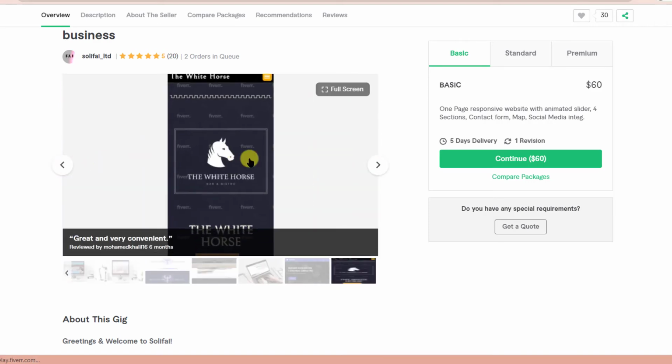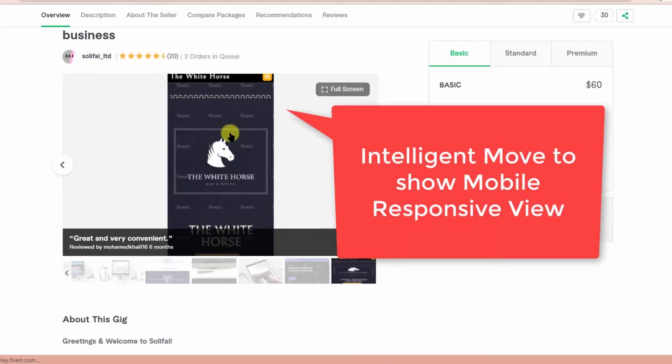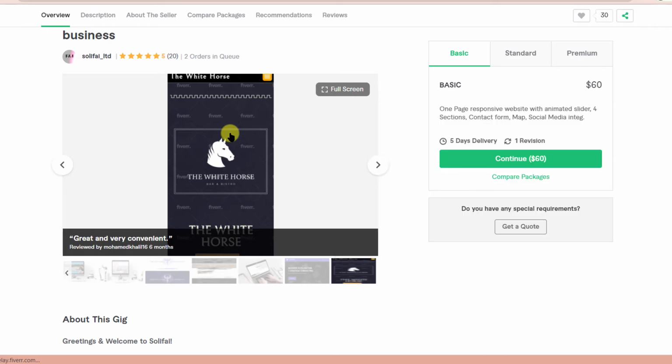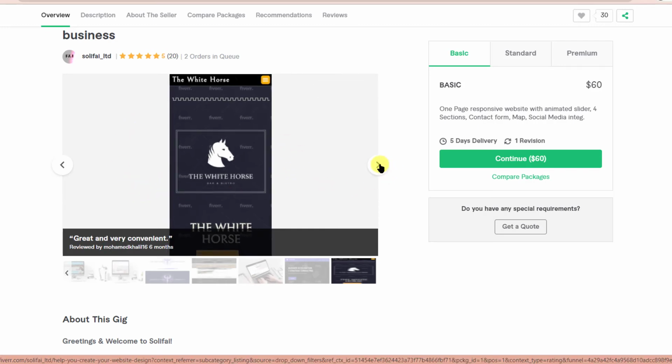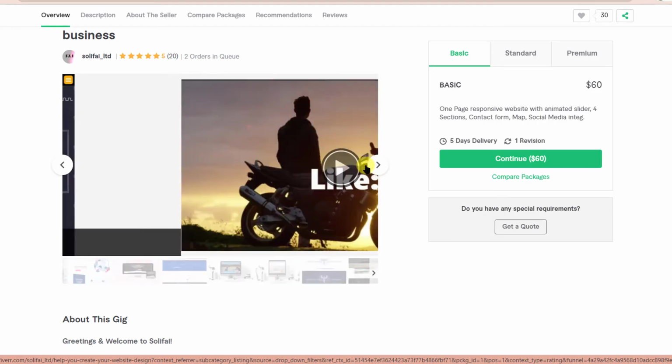Now I'll tell you one more thing here. See here, all the websites that you would have created as a designer on WordPress would be mobile responsive. However, in one of these gig images, he has specifically put a mobile responsive photo or image so that the buyer who's browsing through the gig would know that his work is also mobile responsive. Very important, right?